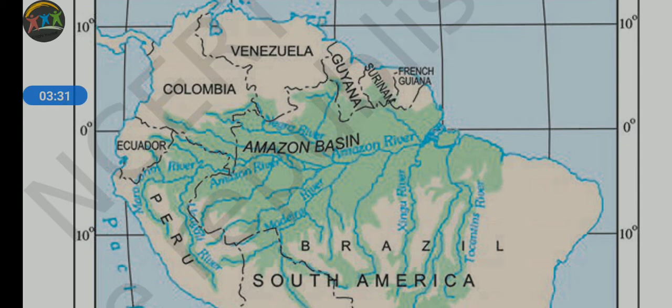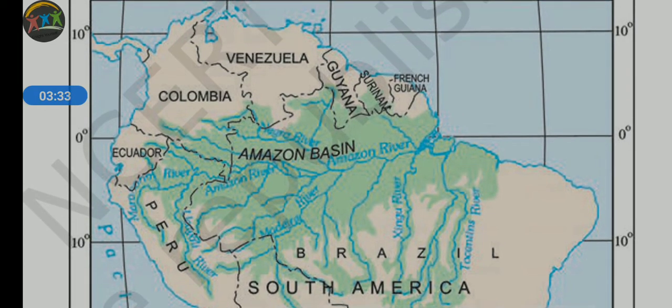The significance of the equatorial region is that it gets high temperature. They always get vertical sun rays. Those vertical sun rays lead to maximum increase of the temperature. So we can say this is a hot region. Then we can also say it is a humid region.